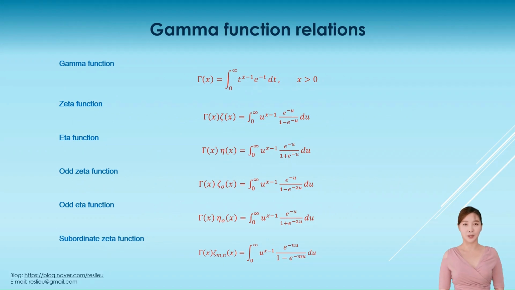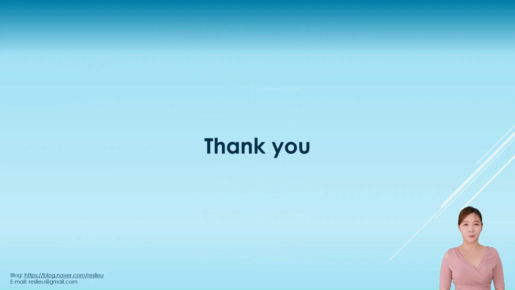The values of zeta function, eta function, and subordinate zeta function for natural numbers presented in this book are very accurate, and in particular, the Apéry constant and Catalan's constant are consistent up to 1500 decimal places. You can check the specific expansion and calculation values on the blog, and you can calculate them with Wolfram Alpha.